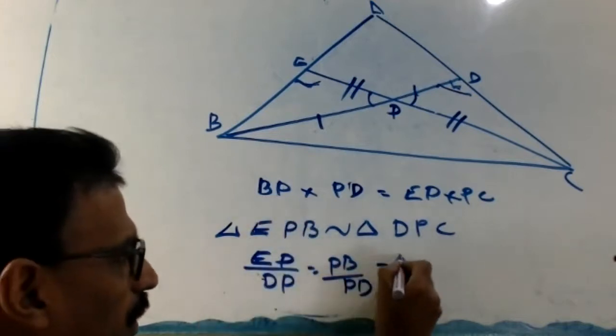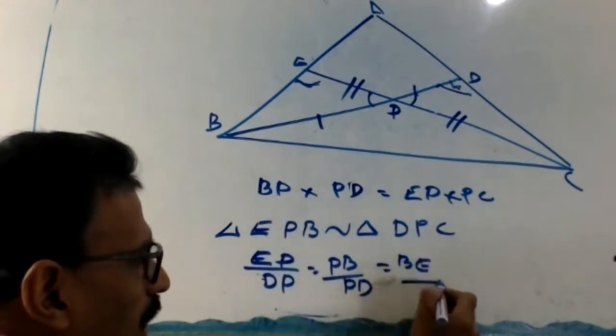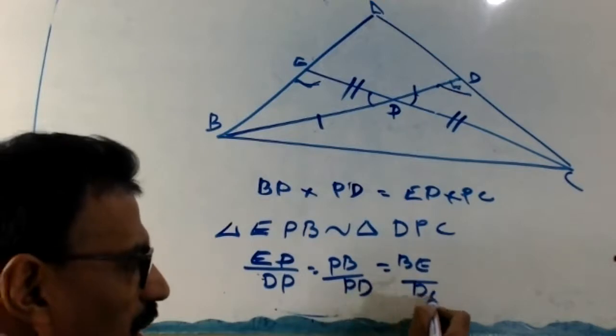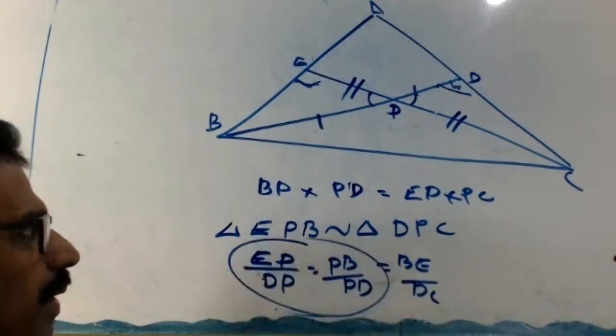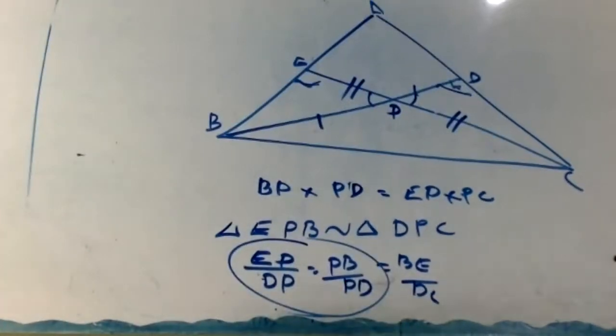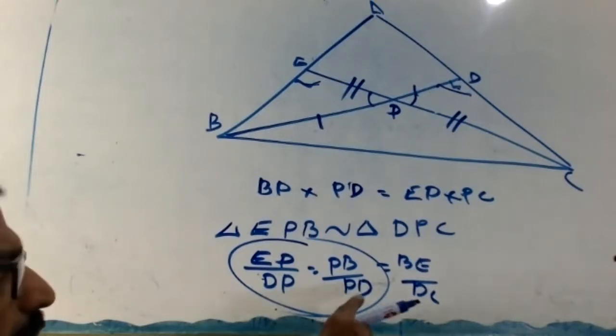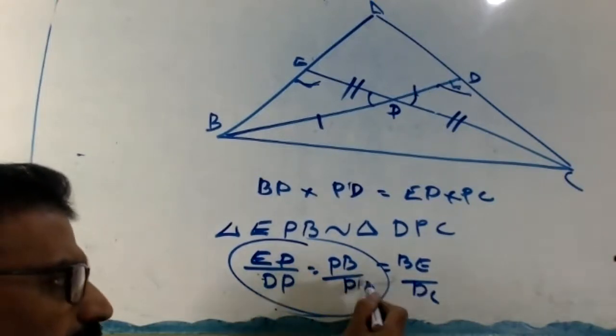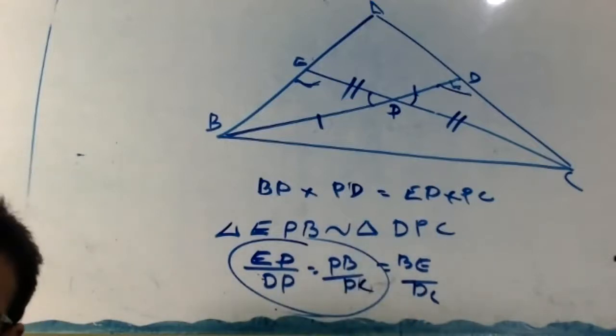Or equal to BE divided by DC. We don't want that. So we cross multiply, BP into PD equal to EP into PC. Finish. Okay. So finish now, right?